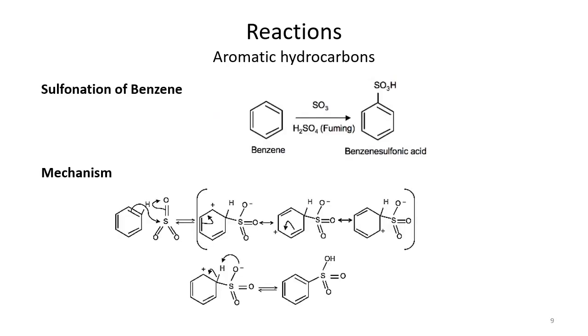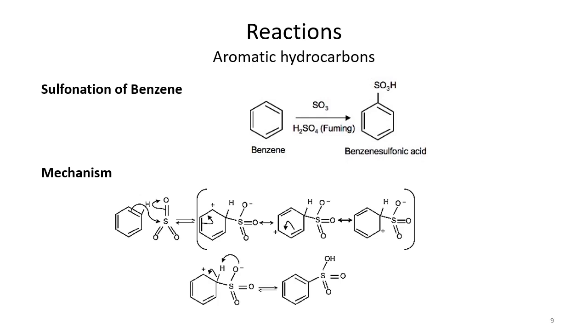Here is the sulfonation of benzene. For the sulfonation of benzene, we use SO3 and H2SO4. H2SO4 is fuming, and from the fumes of this H2SO4 we get SO3, and from the mixture of these two compounds we get SO3H as a substituent on benzene. This is what we call benzene sulfonic acid.